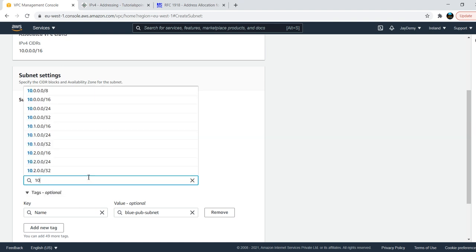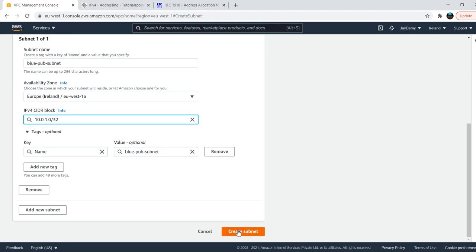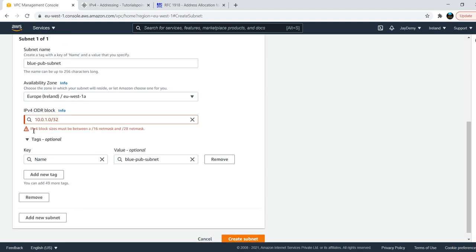10.0, if you give 2, no, it won't take, because our VPC already falls under 0. So 10.0.1.0/24. Why am I choosing 24? Why am I not choosing 32? If you choose 32, you will get an error. What is the error? We will see. Create subnet. Here it says the IPv4 block size must be between a 16 subnet mask and 28 subnet mask. Your subnet needs to be within these ranges only.